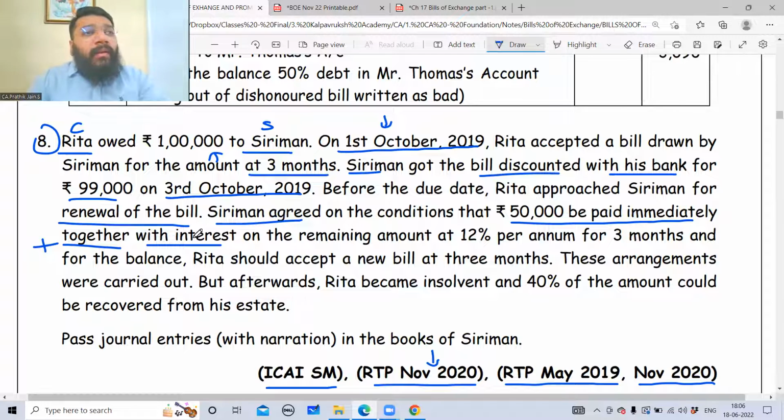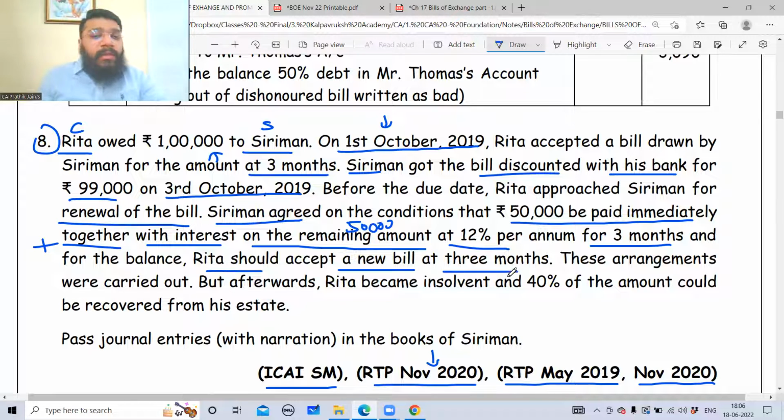Out of 1 lakh, pay me 50,000 plus interest. On the remaining 50,000 rupees, you have to pay me 12% per annum for 3 months. So 3 months is the extended credit period, and Rita accepted a new bill for 3 months. These arrangements were carried out. So the renewal of the bill happened.